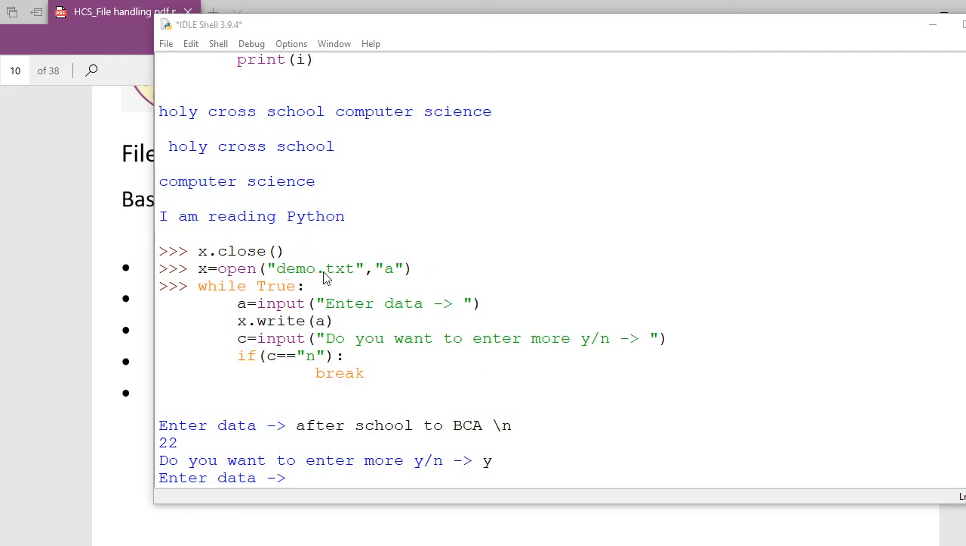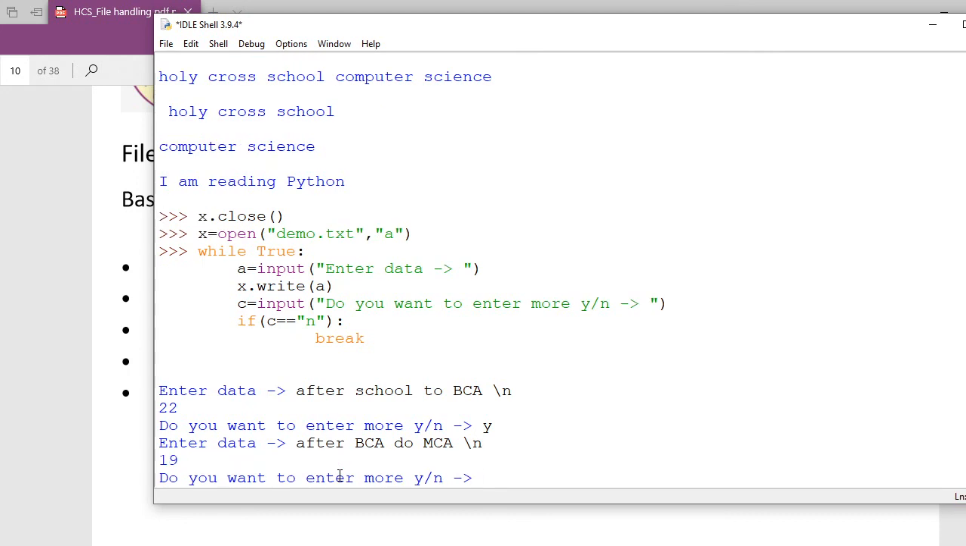Now I am writing here after BCA, go for, is a keyword. I am writing here do MCA. Then again I am writing a slash n. Okay, done, I entered. Now I do not want to enter any more data, only two lines. Then I should press N. See, I am pressing N here.